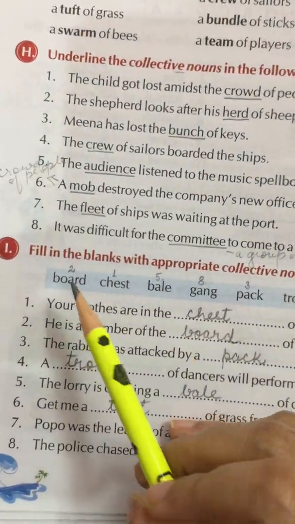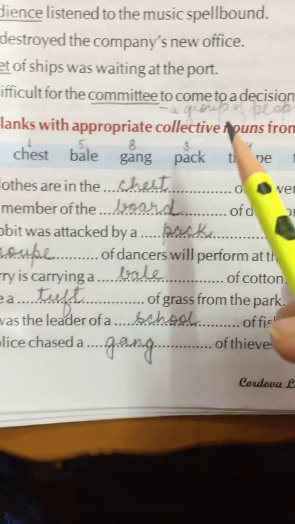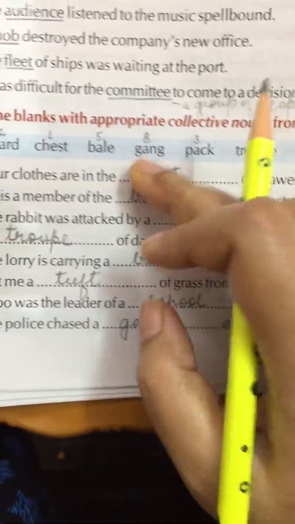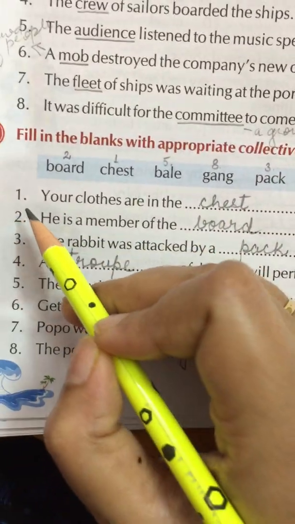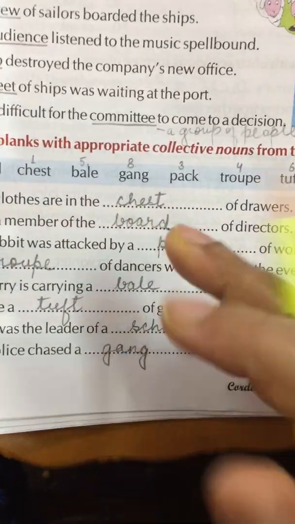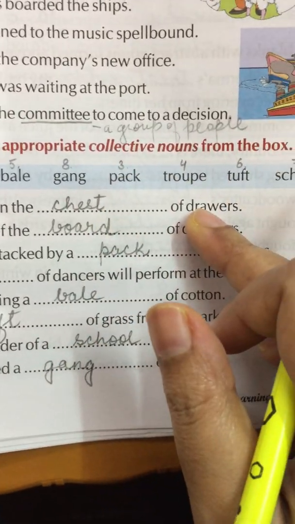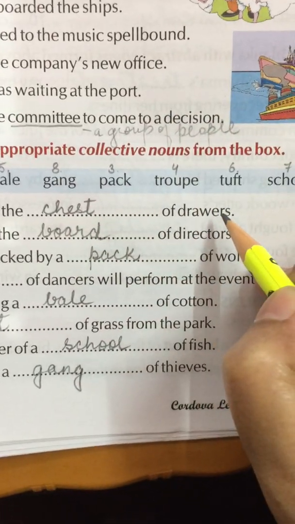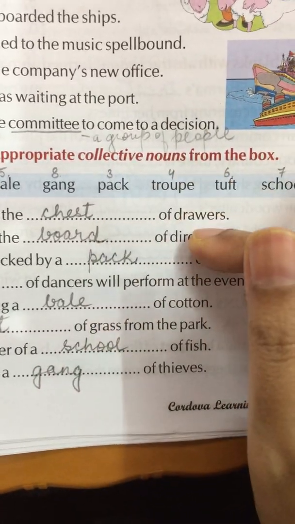Alright, next one, come to this exercise. Fill in the blanks with appropriate collective nouns from the box. You have to choose a proper, a correct word to fill these blanks. Okay, next one, your clothes are in the chest of drawers. So here I have written chest because chest is a collective noun used for a number of drawers. Okay, you have seen drawers, na? It is called a chest of drawers. So chest is a collective noun used for drawers.